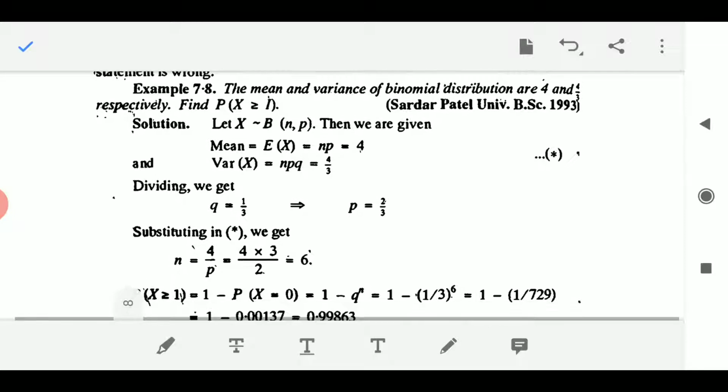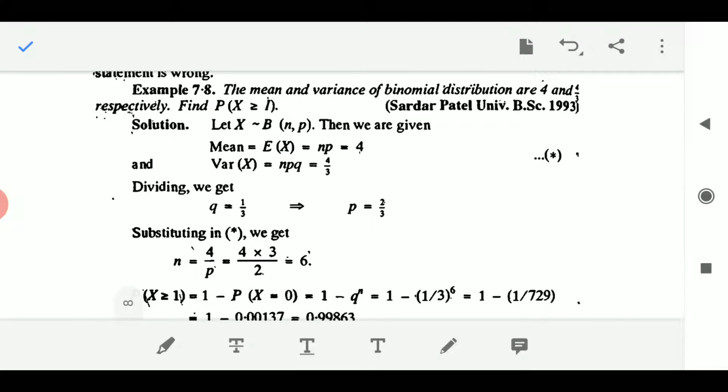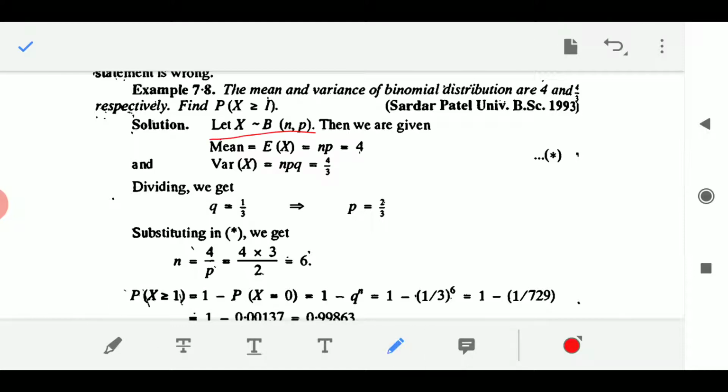Next question: the mean and variance of a binomial distribution are 4 and 4 by 3 respectively. Find the probability of x greater than or equal to 1. Let x be distributed binomially with parameters n and p. We are given that the mean is 4, so np is equal to 4. The variance is npq, which is 4 by 3. Dividing, we get q equal to 1 by 3, the failure probability, and p equal to 2 by 3, the success probability.